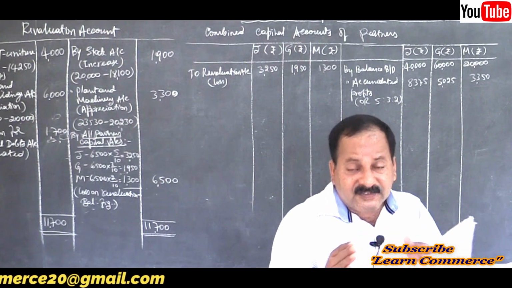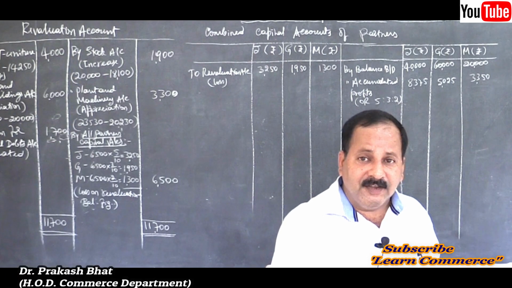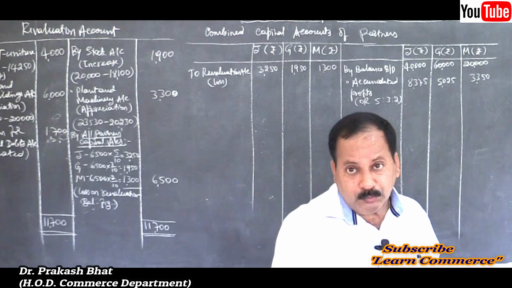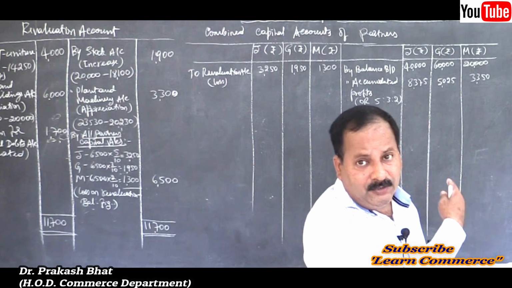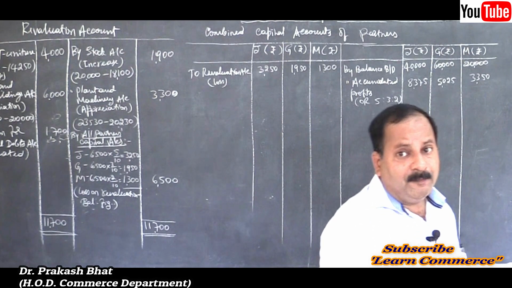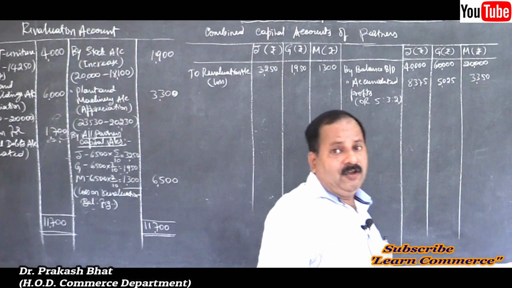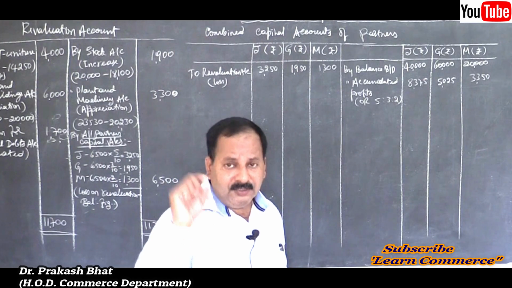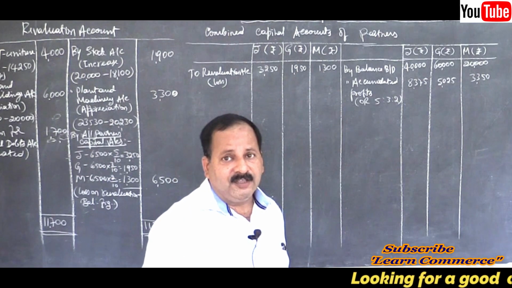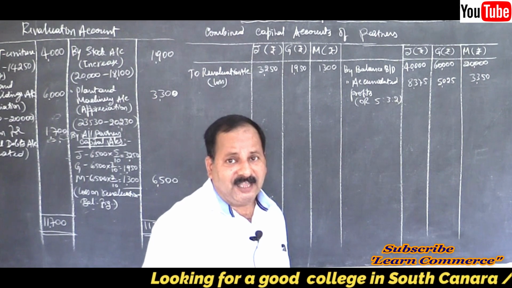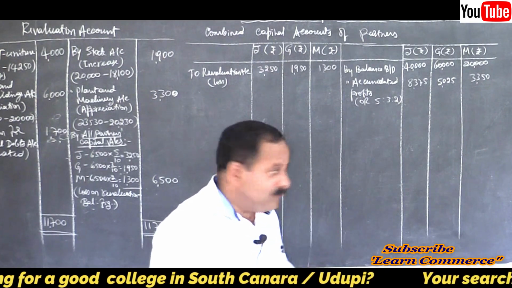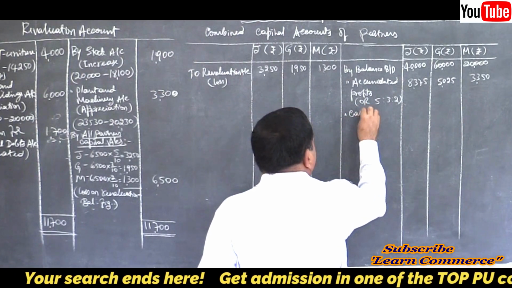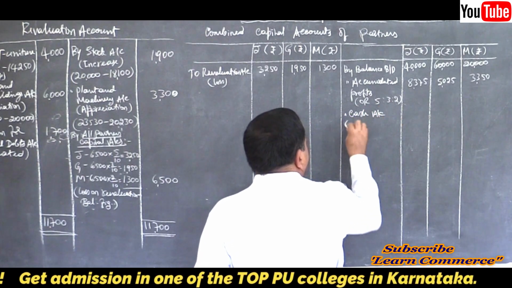So distribute that 16,500 into two parts, 3:2, and credit it to their accounts, because when they bring cash towards capital, the journal entry is cash account debited to the concerned partner's capital account. So we will give credit by cash account brought in.